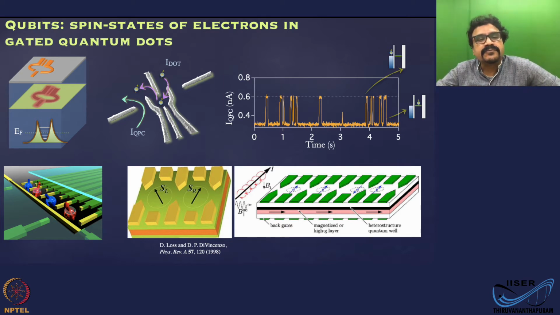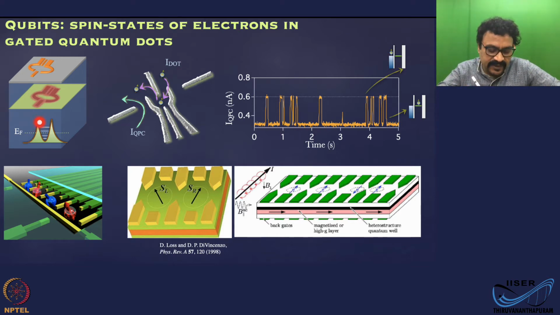Now, this is just to give you a feeling. This also we have discussed. So you have some sort of two-dimensional electron system. Say, for example, it could be gallium arsenide, aluminum gallium arsenide system. And when you apply voltage on lithographically defined gate patterns on the surface, you can confine electrons in the middle.